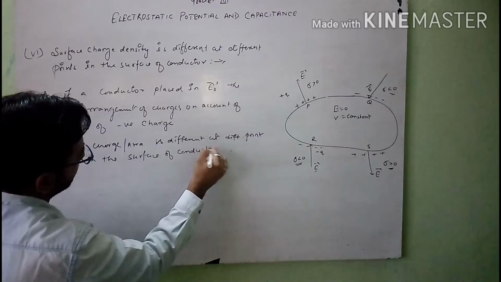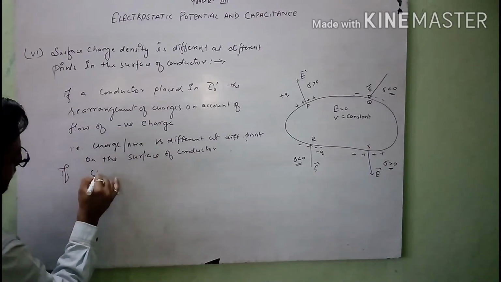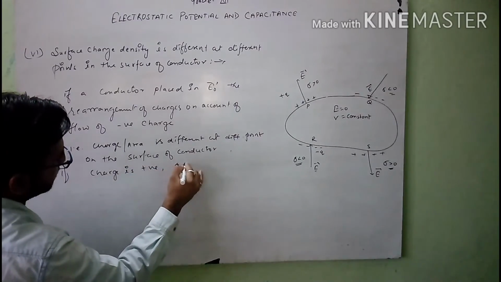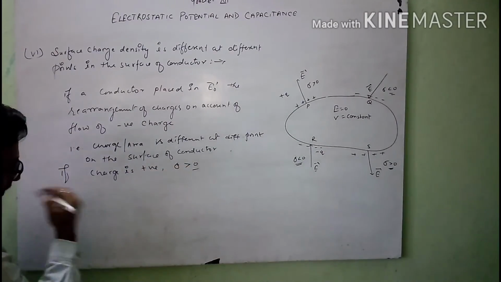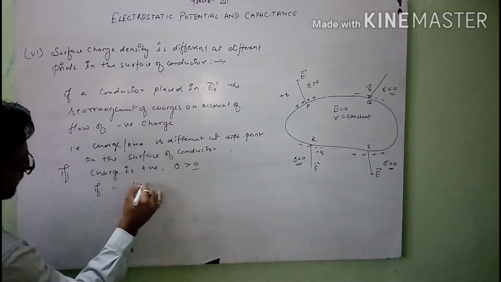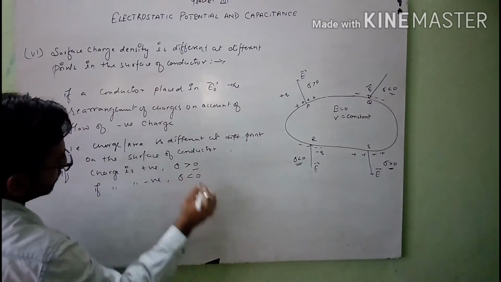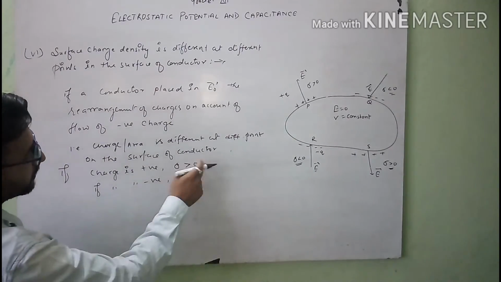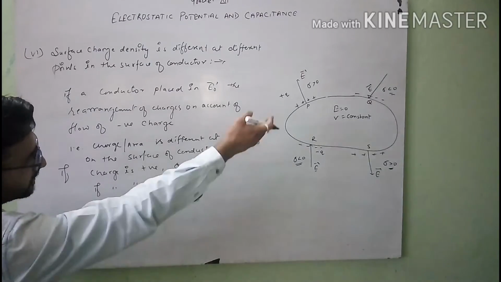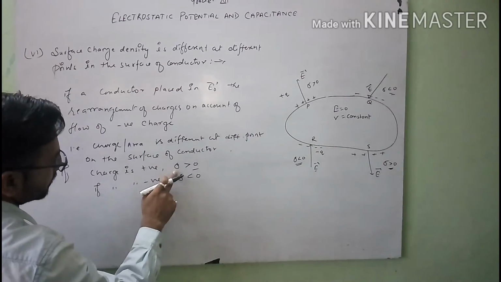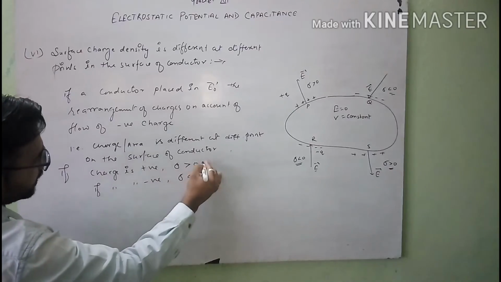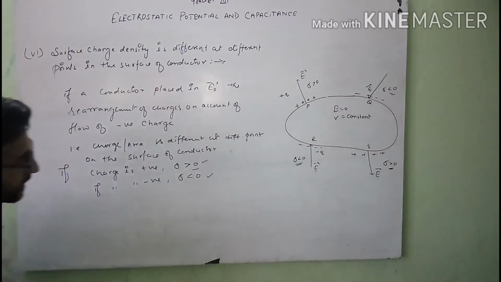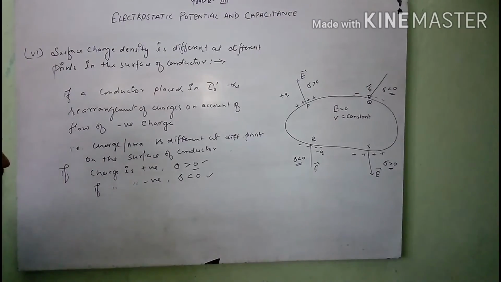If the charge is positive, sigma is greater than 0, so it is also positive. If the charge is negative, sigma is less than 0, so it is also negative. You can see in the diagram that at different points, somewhere the charges are positive, and there the value of sigma is greater than 0, and at places where the charge is negative, the value of sigma is less than 0.